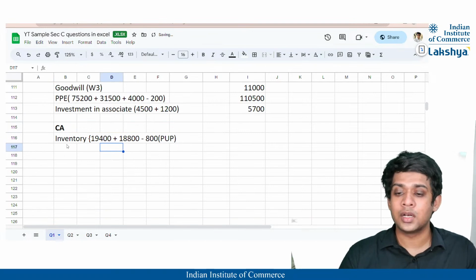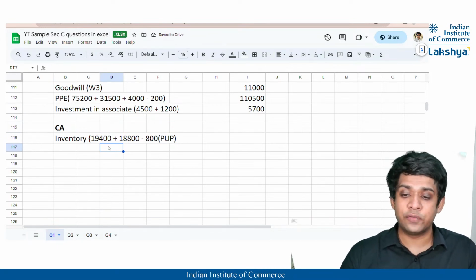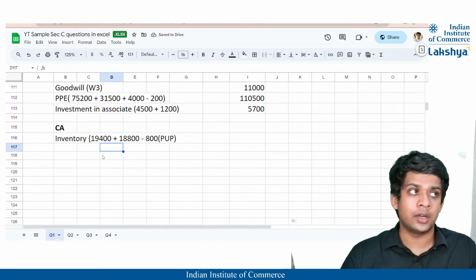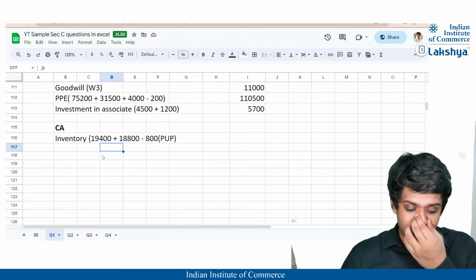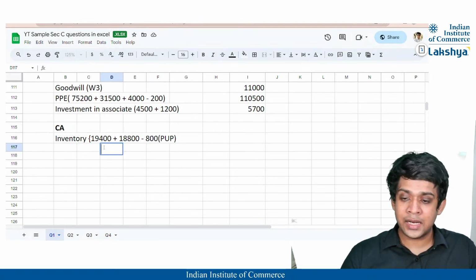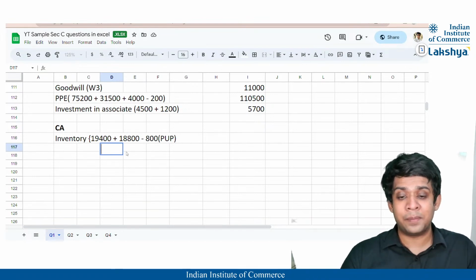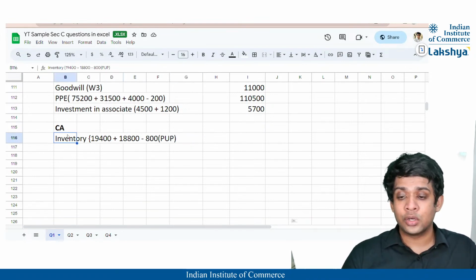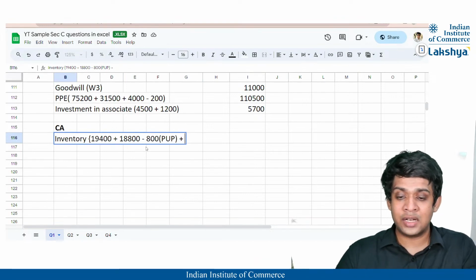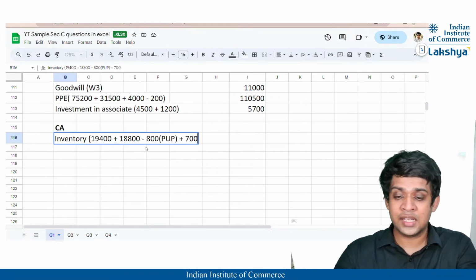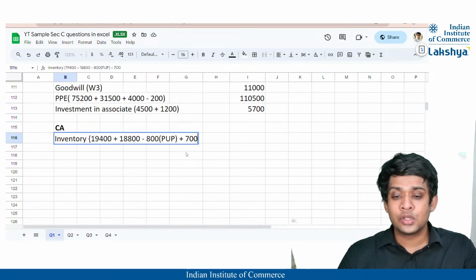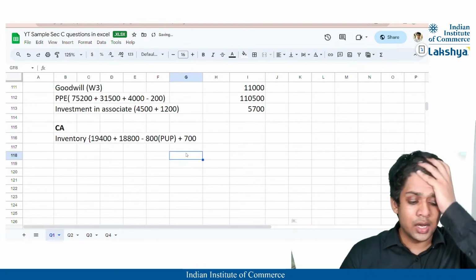Okay, so 19,400 plus 18,800 minus 800 of PURP. Then what else is going to be there, guys? Goods in transit. We are assuming that it is going to be a part of our inventory, correct? So the goods in transit is going to be added to the inventory, right? That was 700 as far as I remember, right? So the goods in transit is 700.